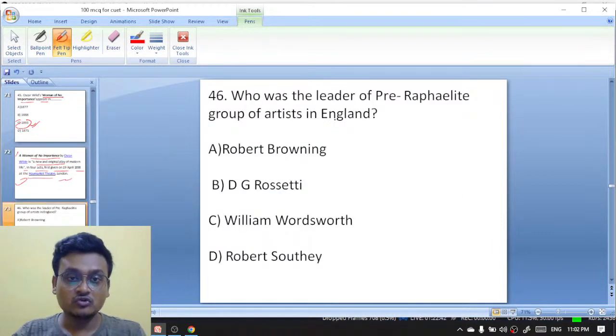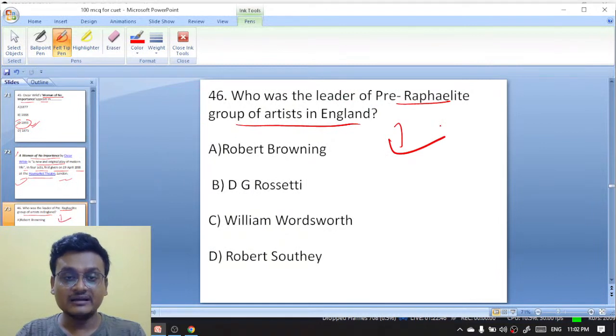Next question. Who was the leader of the Pre-Raphaelite group of artists in England? Robert Browning, D.G. Rossetti, William Wordsworth, or Robert Southey? Very easy.